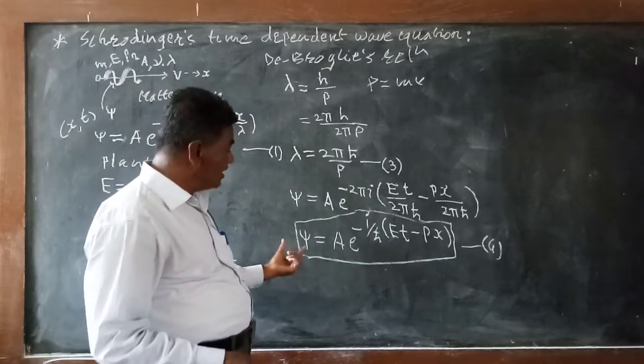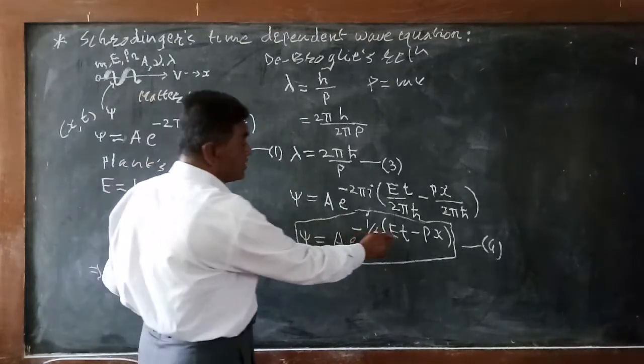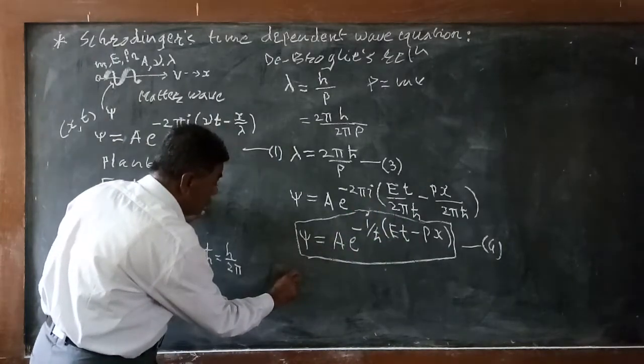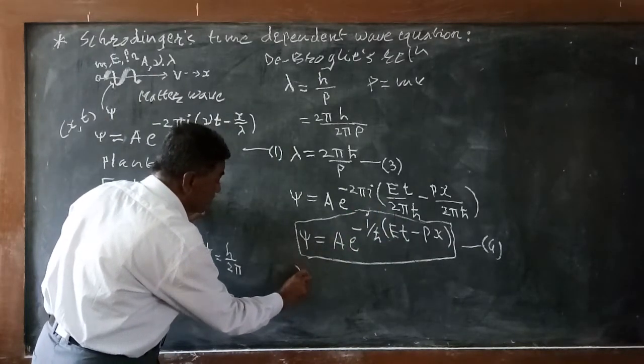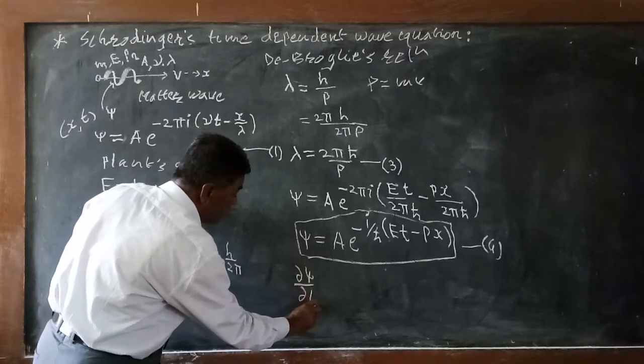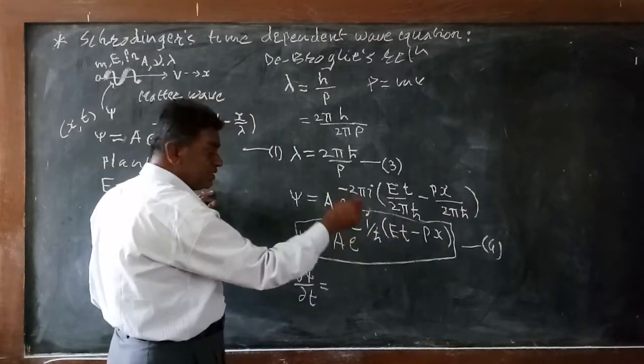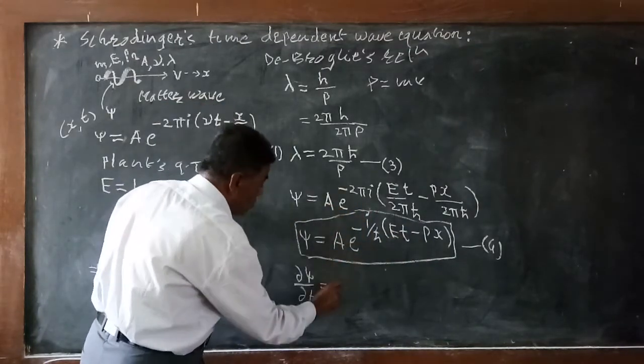Now we will differentiate this equation with respect to t. So what we are getting here: delta psi by delta t. This will be equal to the differentiation of e to the power x, which remains as it is, and the differentiation of the power term.